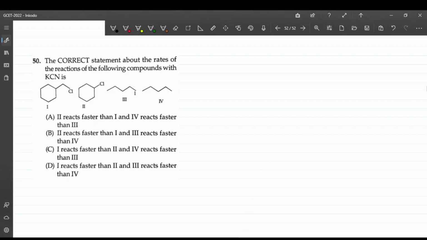Question number 50. The correct statement about the rates of the reaction of the following compounds with KCN. See, KCN used over here is a source of what? Source of CN minus ion. This is a nucleophilic substitution reaction, and this will preferably go via SN1 or SN2, right? They did not mention whether it is SN1 or SN2, but a nucleophilic substitution reaction is going to take place.